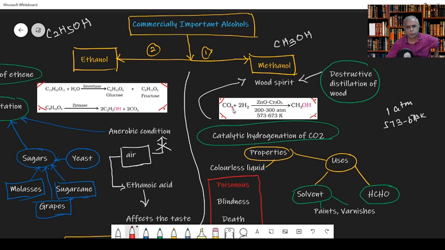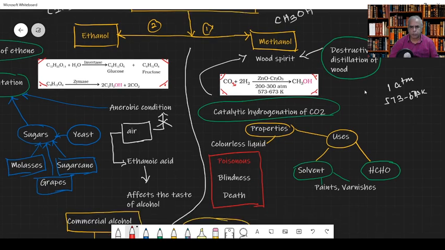Hydrogenation means adding hydrogen. This is not a very simple process, it's a very complicated process, and that can be facilitated only by the inclusion of the catalyst, zinc oxide and Cr2O3. So with the help of these methods we were able to get methanol, the wood spirit.